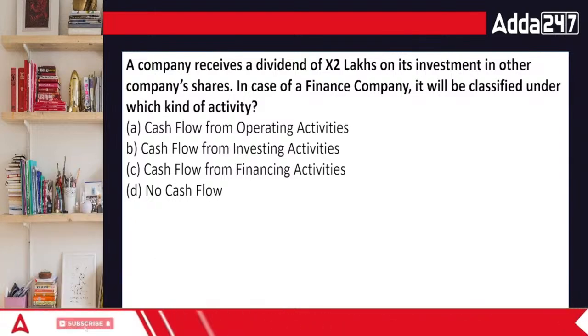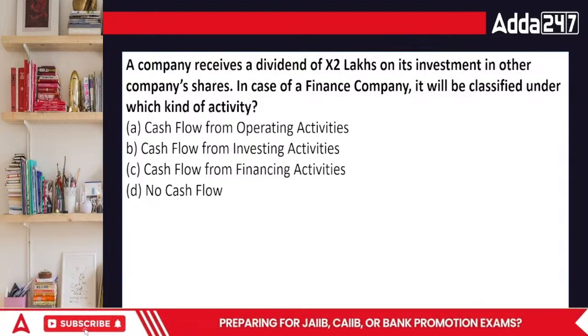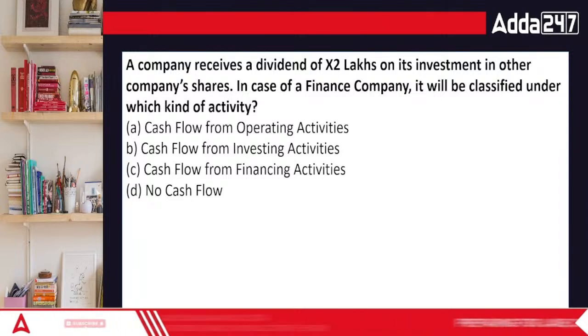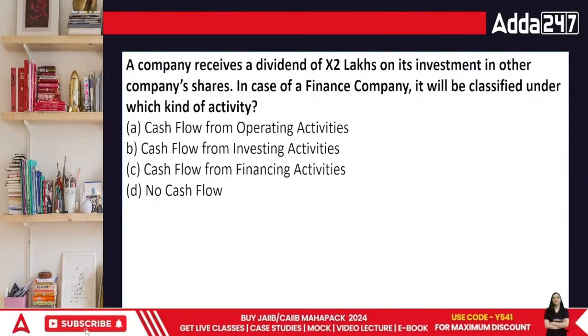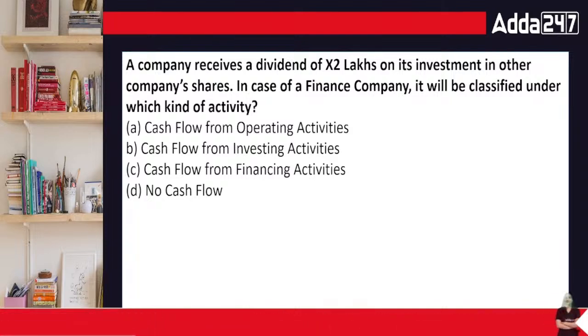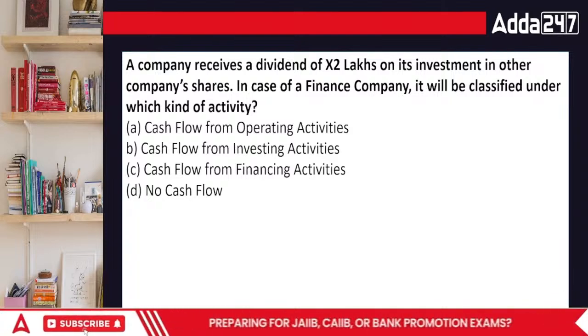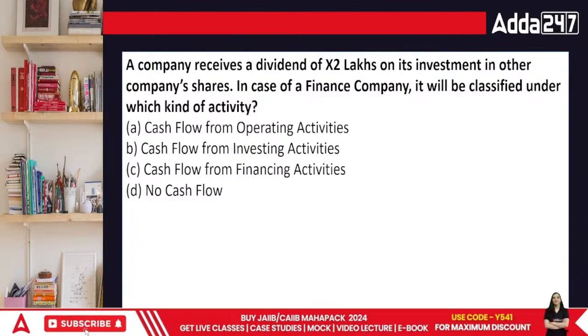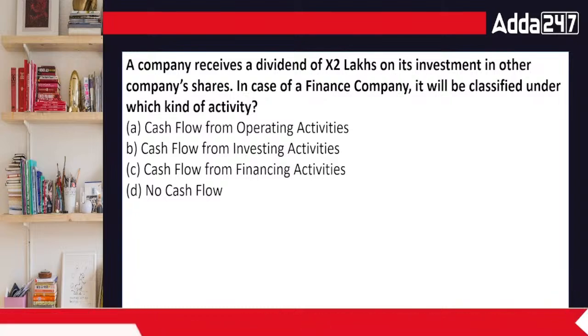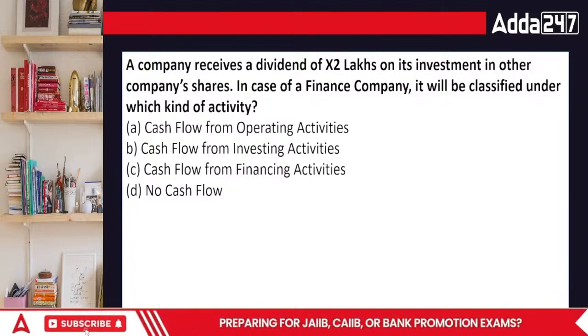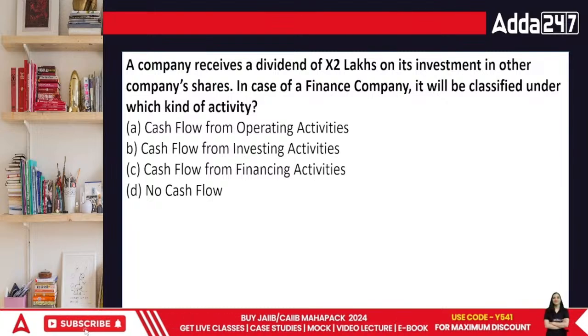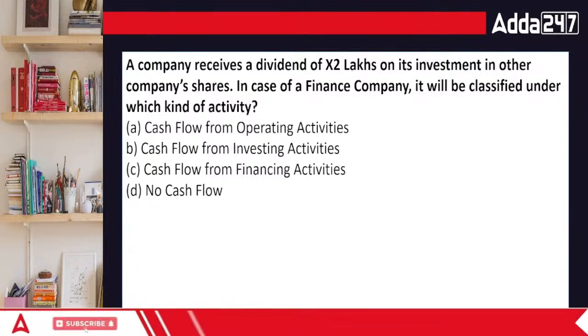A company receives a dividend of X2 lakhs on its investments in other companies. In case of finance companies, it will be classified under which kind of activity? See, company receives a dividend. Maybe companies invested this money somewhere. You know, only then they will receive dividends. Cash flow from operating activities, cash flow from investing activities, cash flow from financing activities. There are 3 overall areas.